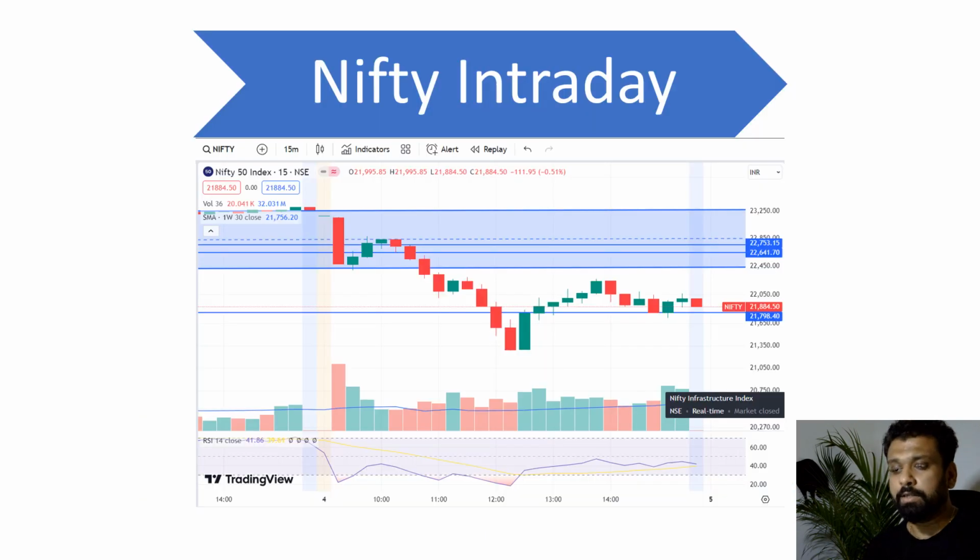Now coming to the Nifty analysis, Nifty after opening gap down, in the first 15 minutes itself made a big red candle, and after that a small bounce came in, because that is when the BJP numbers were kind of moving higher. But then once the market realized that it is going to be neck to neck, that is when the big drop happened.